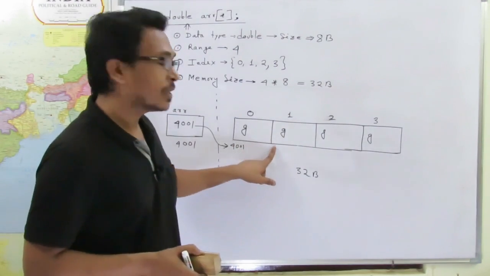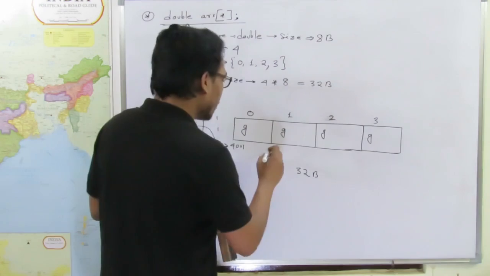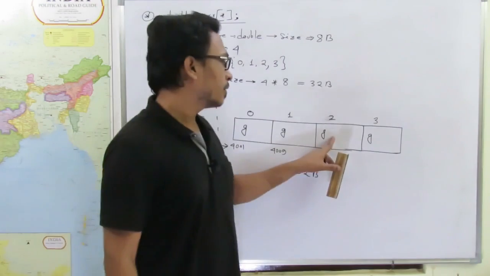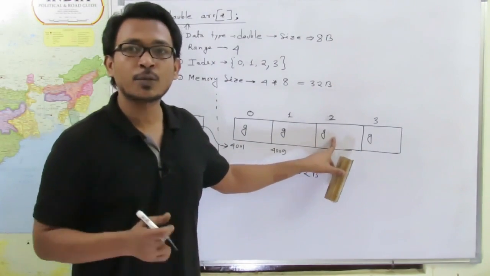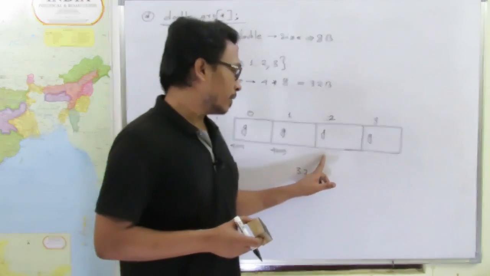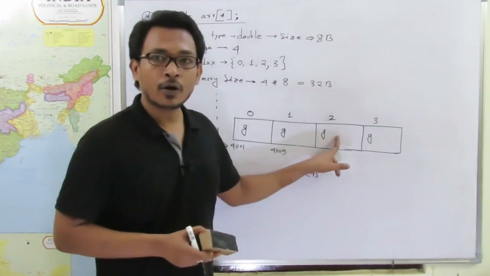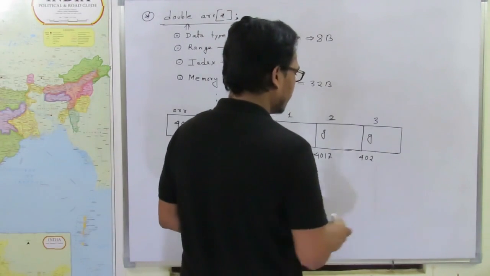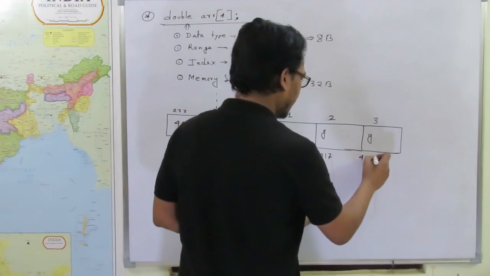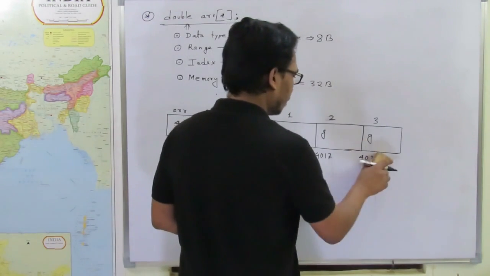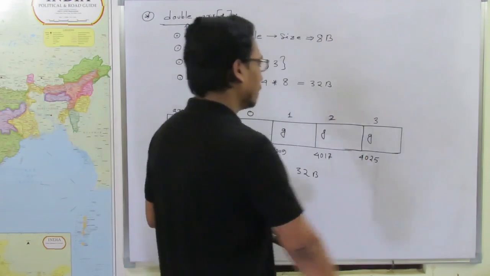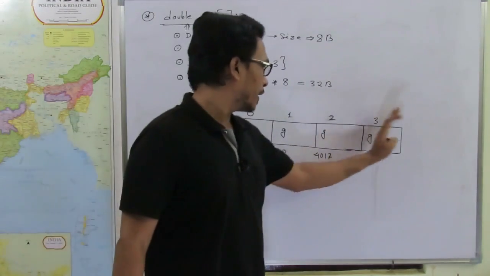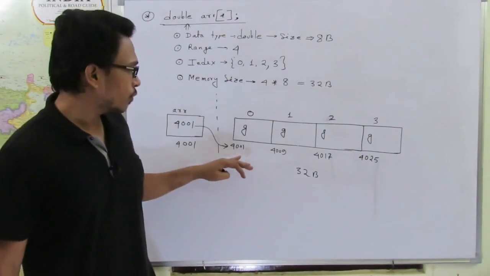That means what is this particular address? This address will be 4009. Now what will be the base address of the next smaller block? Here it is 17, here it is 20, 25. So the base address of this whole 32 byte memory block is 4001, and